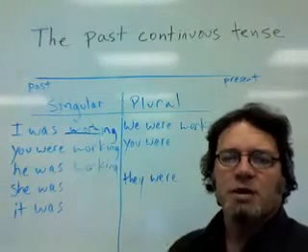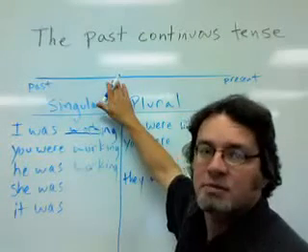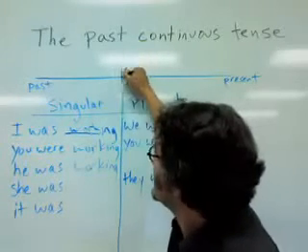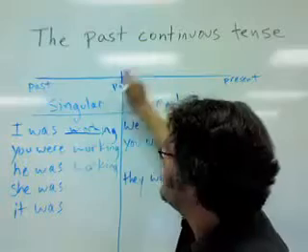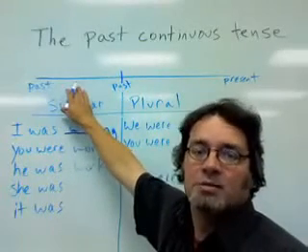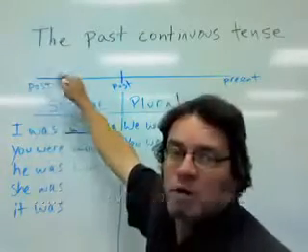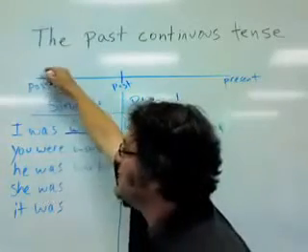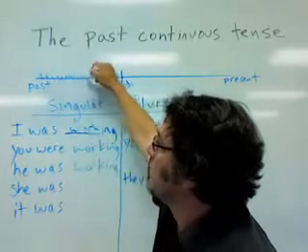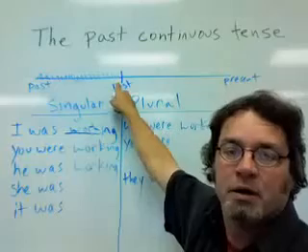The past continuous tense begins in the past and ends sometime in the past. So if this is the past here, let's say this is yesterday, and I ask you, what were you doing yesterday? And you say, I was working. This is a continuous activity. Working, working, working, and then you stop.